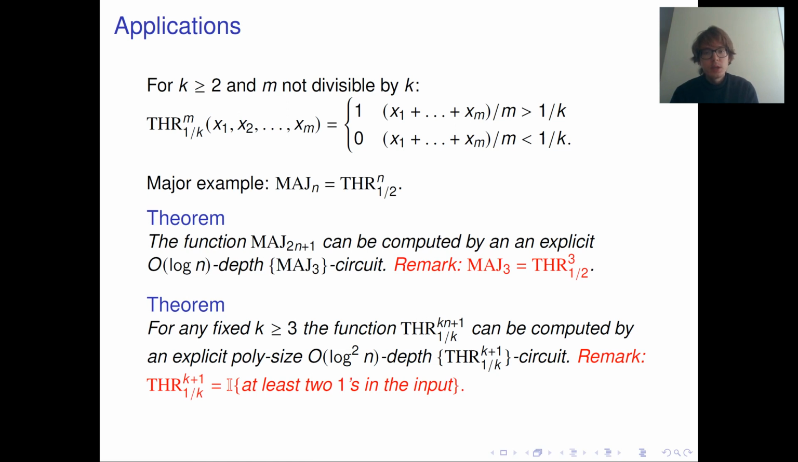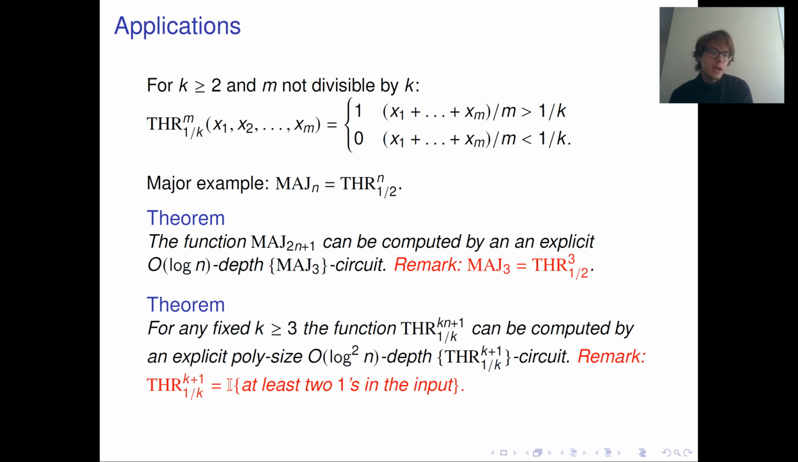Just a remark: what is a majority-of-3 gate? It's just a threshold function on 3 bits with a threshold of 1/2, as all majority functions are. It's the most basic majority function, or the most basic threshold function with a threshold of 1/2. And what about other thresholds?